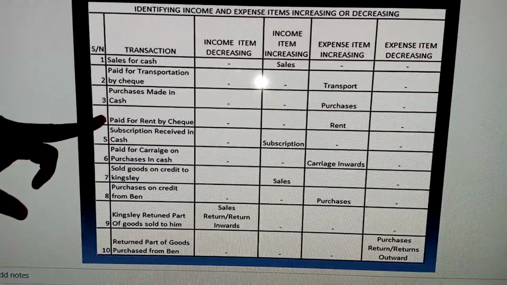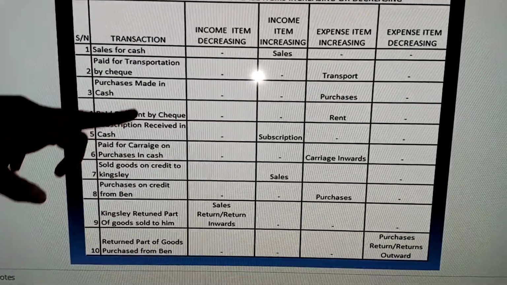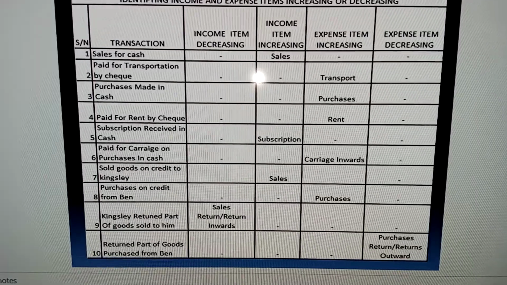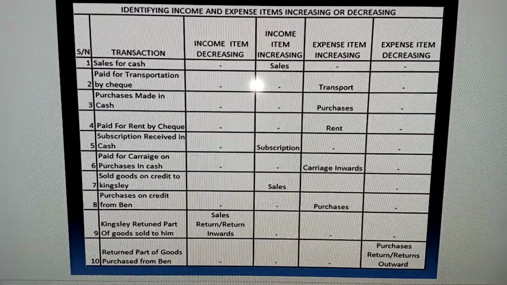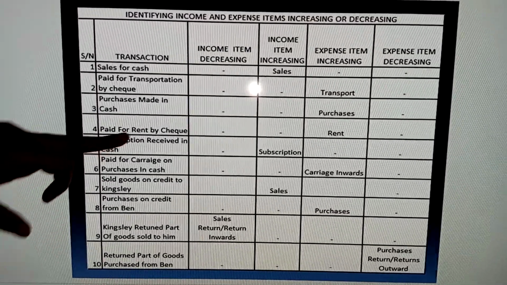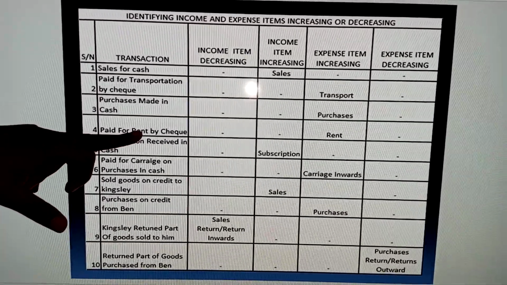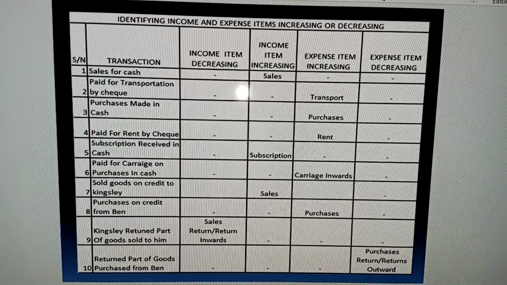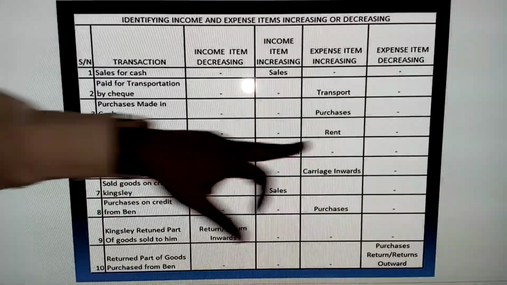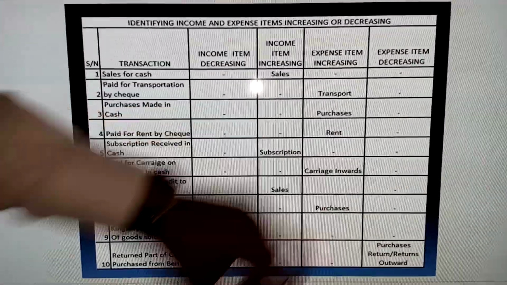The next one says paid for rent by check. I have rent and check. Check is bank. Bank is an asset. I'll go back to the asset class to check how to treat asset items. Here we are concentrating on expense items. So rent here is increasing because you're paying rent. If you've not paid rent and now you're paying, the expense is increasing by that value. So we have rent under expense item, increasing here.